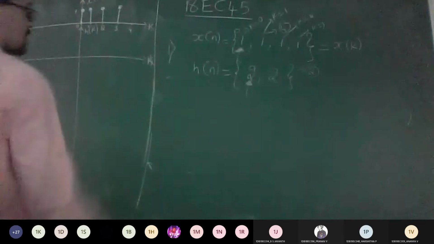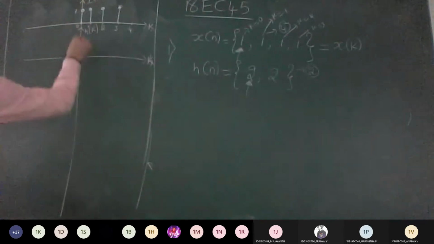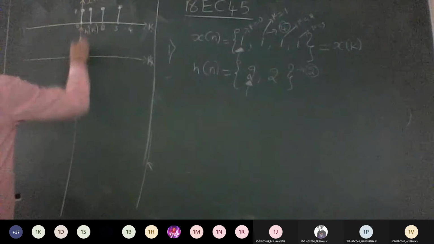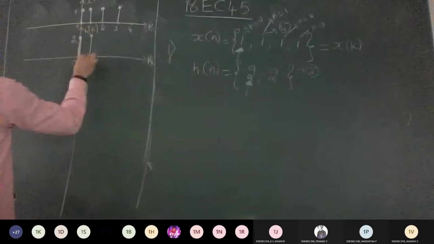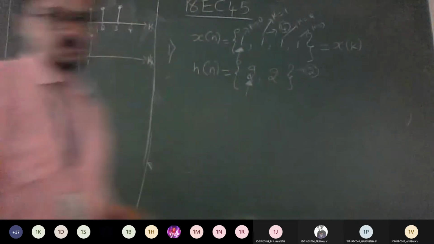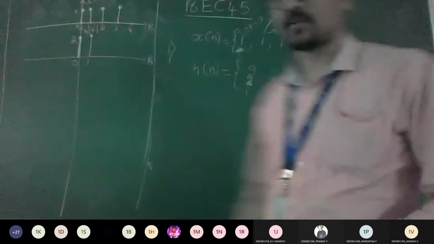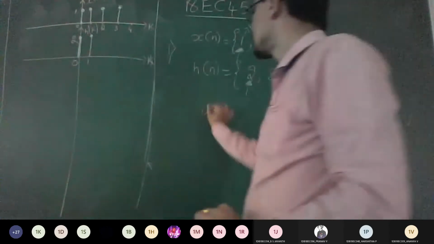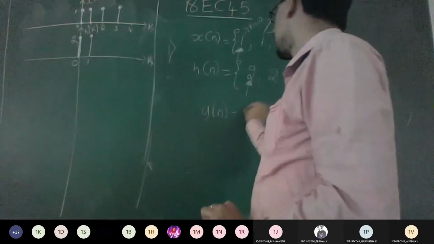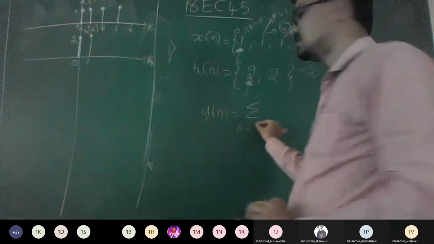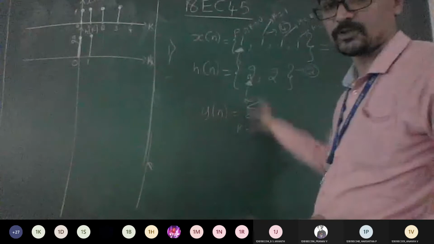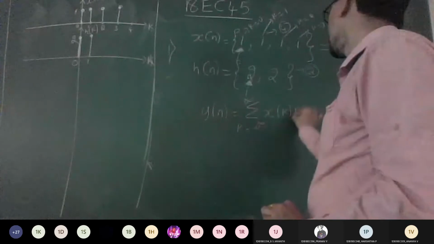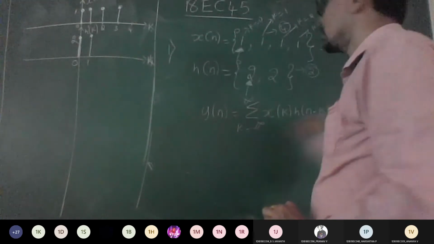Similarly you plot h of n. For 0 it is going to have a magnitude of 2. So the amplitude remains 2 here. You just mention that 2 at 0, and for 1 also 2. Any doubts anyone? So we'll stick to the same procedure. The formula was y of n equals summation over k from minus infinity to plus infinity, and for this problem it is 0 to 3, of x of k into h of n minus k.